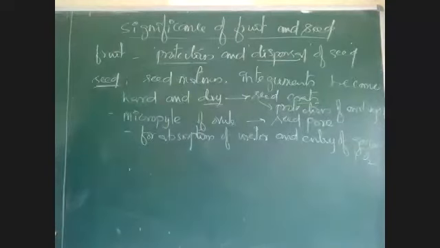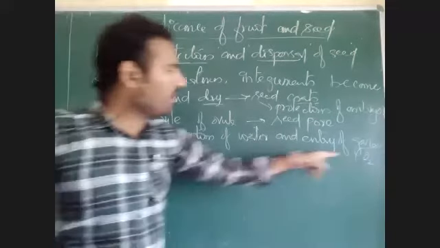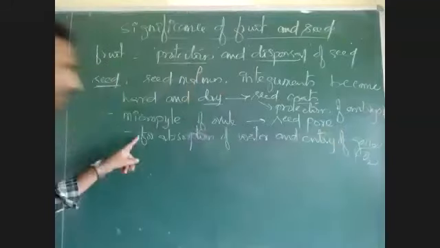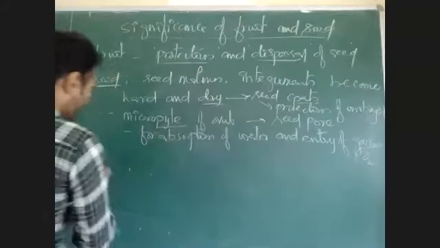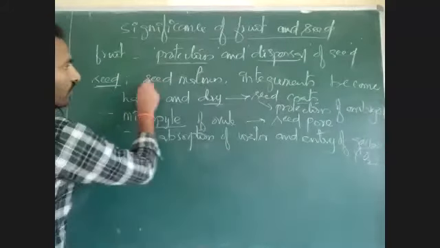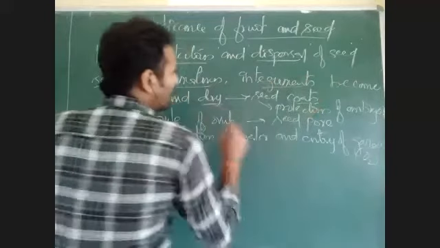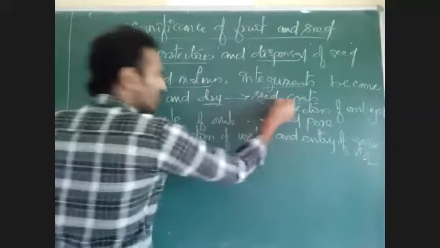Seeds carry out respiration before the germination. The germinating seeds have a high rate of respiration. So entry of oxygen and water into the embryo of the seed is facilitated with the help of the seed pore. Okay, see here, this is development. As I told you, as the seed matures, integuments become hard and dry. That will develop into the seed coat.